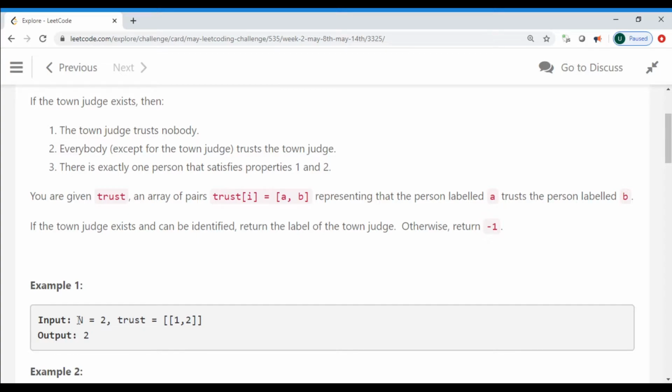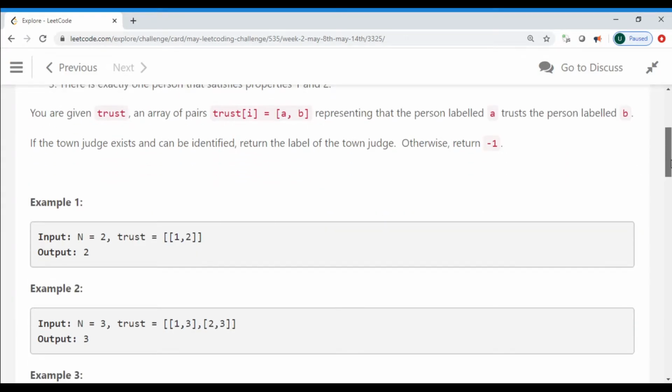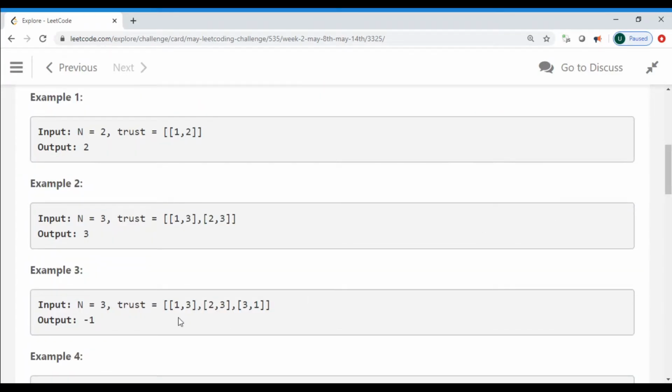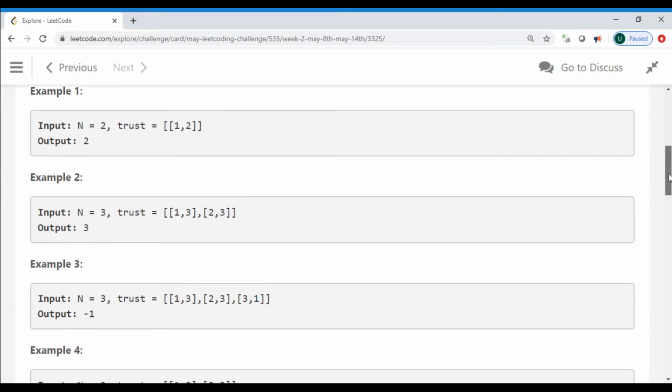Here the input is 2, so there are two people in the town, and the trust given is 1, 2. Now 1 trusts 2 and 2 doesn't trust anybody, so the output is 2. In the next one, 1 trusts 3 and person 2 also trusts the third person, so the output is 3. In the third example you have 1 trusting 3 and person 2 is also trusting 3, but 3 also trusts some other person, which is 1,